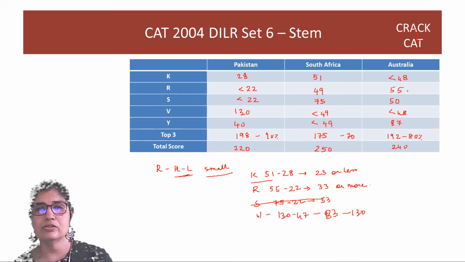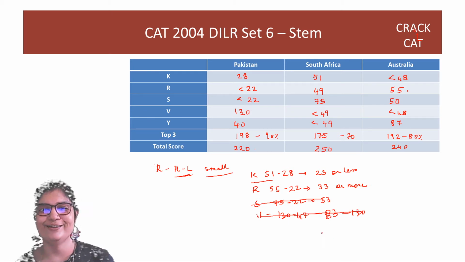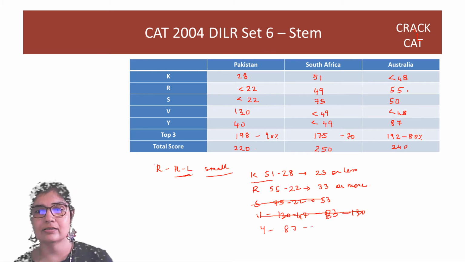So Vijender also cannot be the lowest. Yuvraj, on the other hand, could have 87 minus 40, which is 47, or Yuvraj could have 87 also if he gets 0.